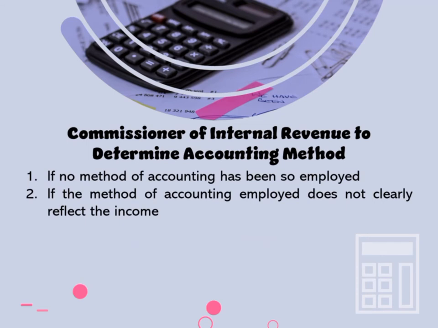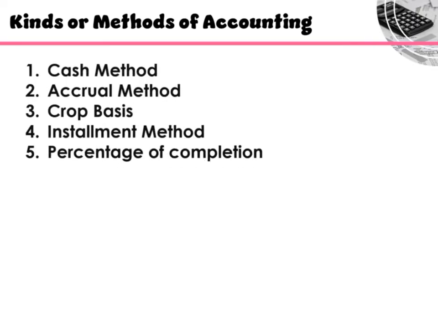Let us now move on to the Commissioner of Internal Revenue's authority to determine the accounting method. The computation of taxable income shall be made in accordance with such method of accounting as in the opinion of the Commissioner clearly reflects the income in the following instances. First, if no method of accounting has been so employed, and if the method of accounting employed does not clearly reflect the income.